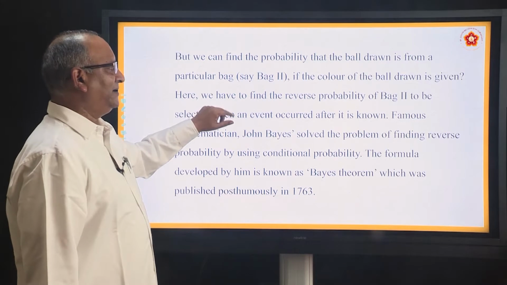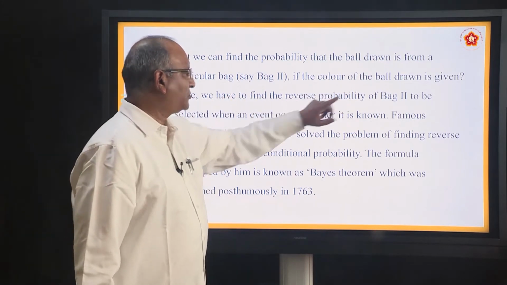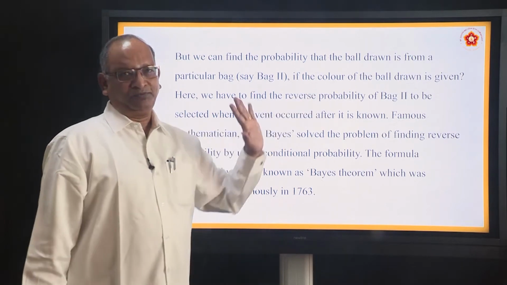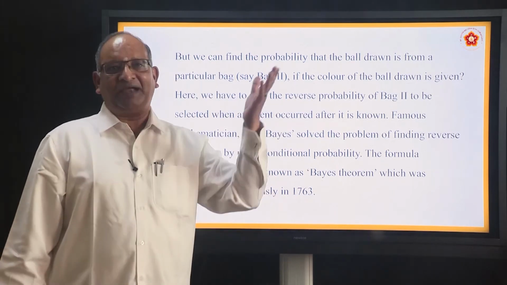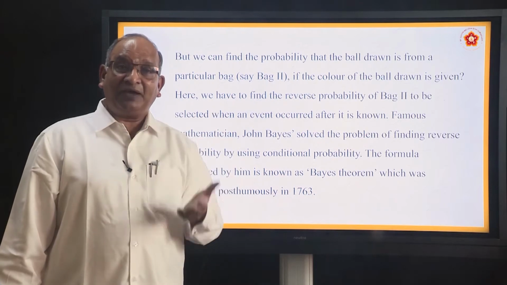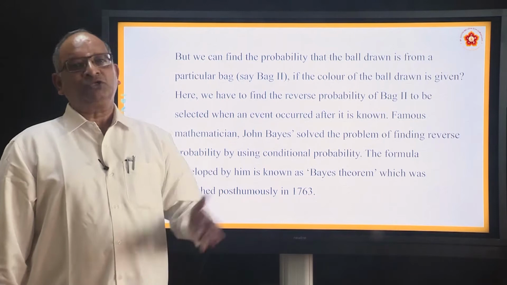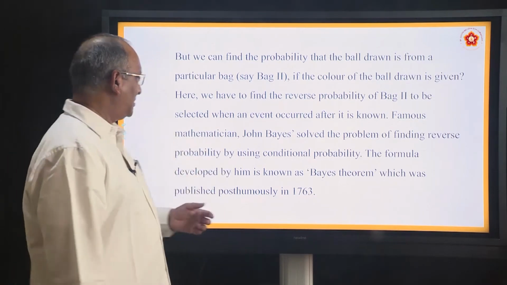Here we have to find the reverse probability of bag 2 to be selected when an event occurred after it is known. First we have drawn the white ball. Now we are trying to find out what is the probability that it is drawn from the second bag. So this is the reverse process.